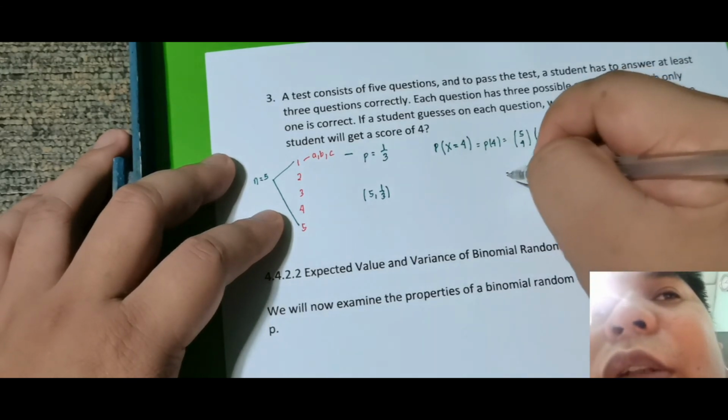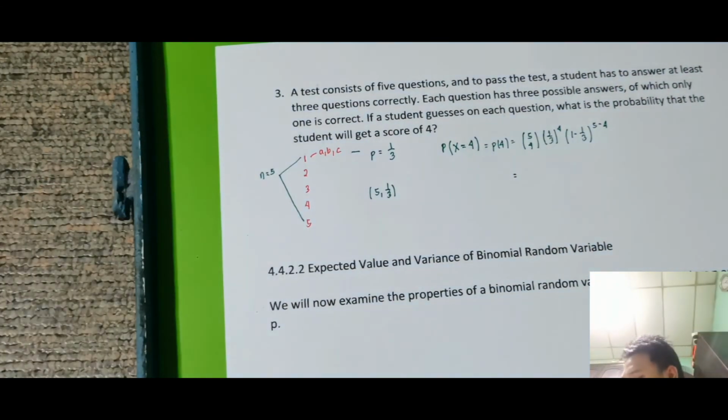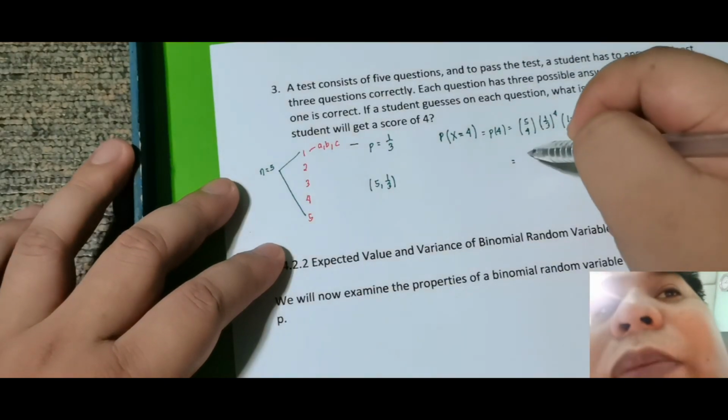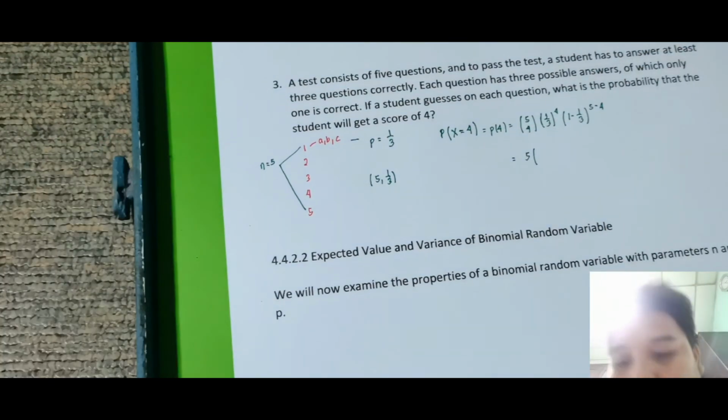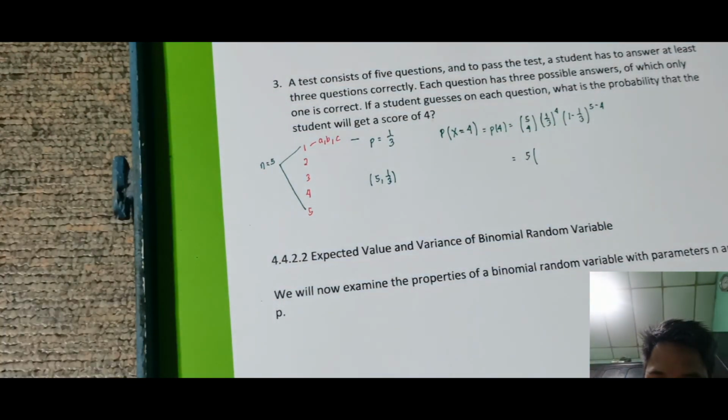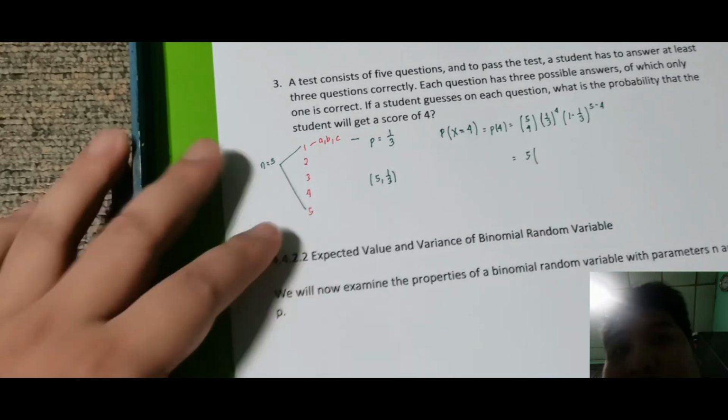So this is just equal sa 5 taken 4. Ilan ba yung 5 taken 4 natin? That is 5. So 5 multiplied by 1/3 raised sa 4, that is 1/81.